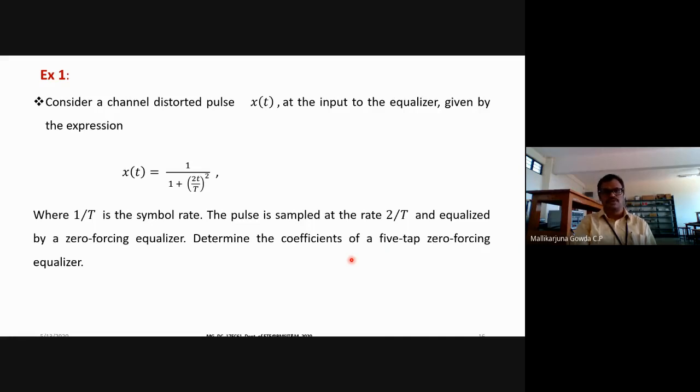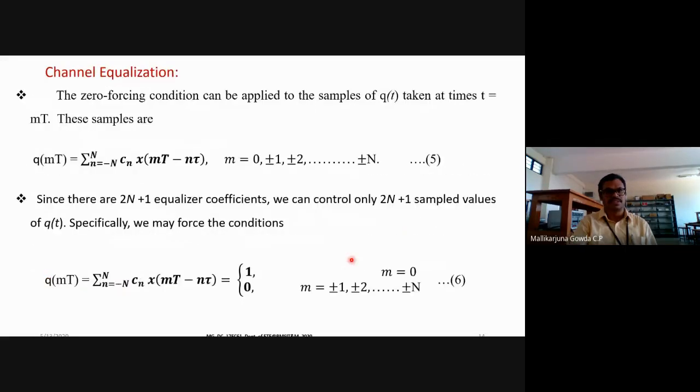So now you have to substitute capital N as 2 in that summation equation. What is the summation equation? This one, the sum over n from minus 2 to plus 2, and you have to expand this.